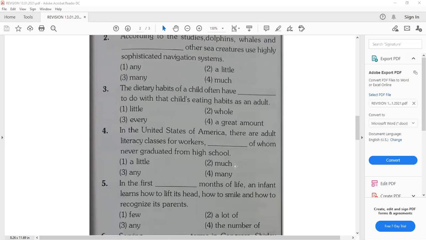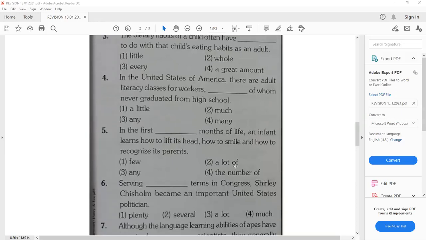Right? In the United States of America, there are adult literacy classes for workers, dash of whom never graduated from high school. The answer, anyone? In the United States of America, there are adult literacy classes for workers, many of whom never graduated from high school. Many. Very good.